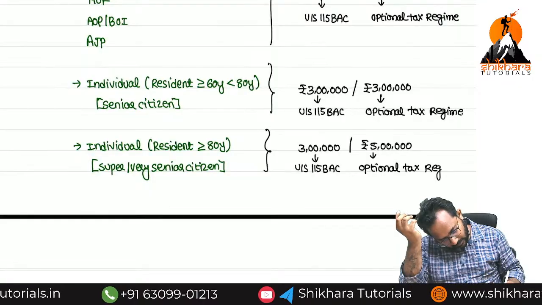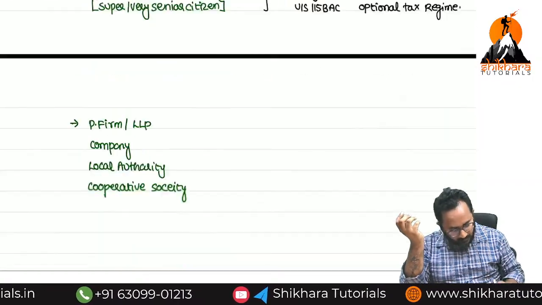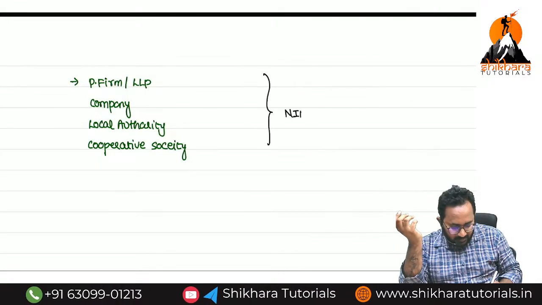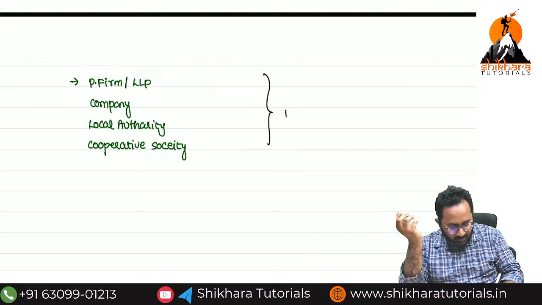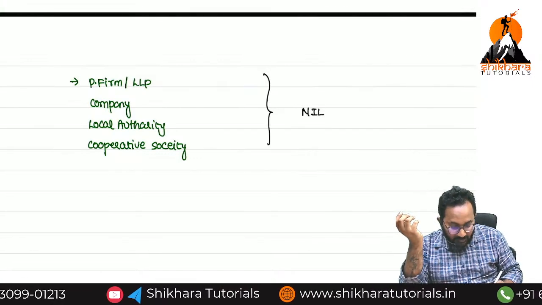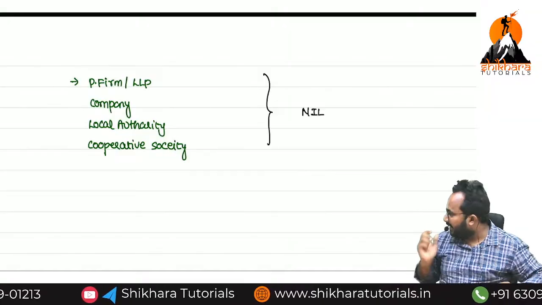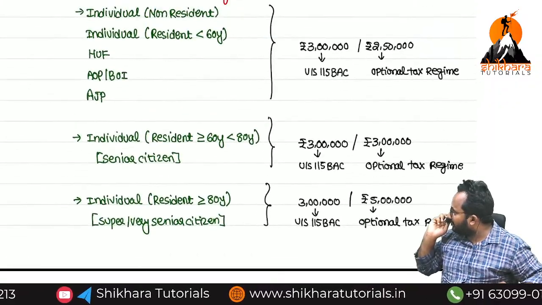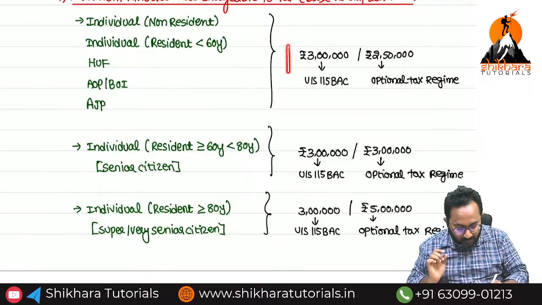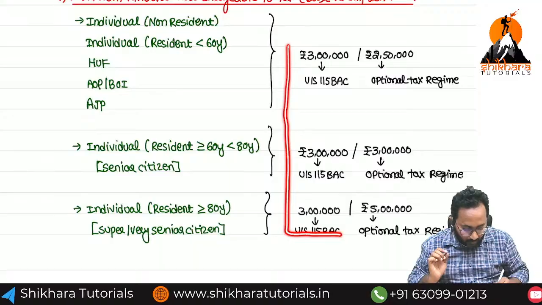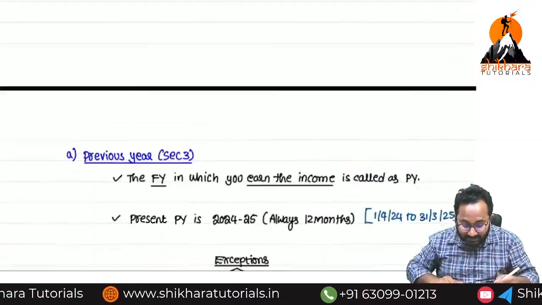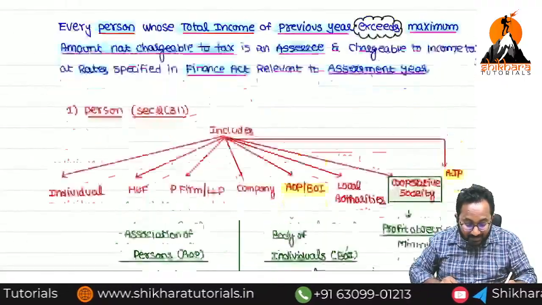Are you clear? No. Here, nil. Basic exemption limit is what, ma? Nil. That means even if they are earning a miscellaneous amount, they are required to pay the tax. Basic exemption limit is available for the first three only. Yes, ma. Under section 115BAC, for all, how much basic exemption limit, ma? 3 lakhs. That's why in the above example also, I wrote how much amount, ma?